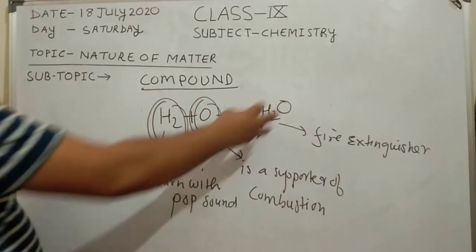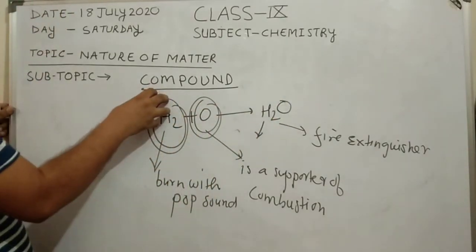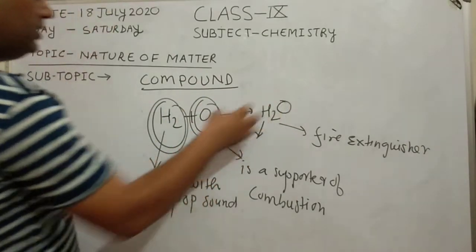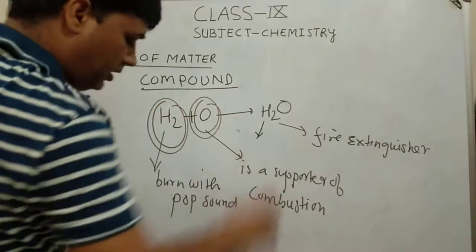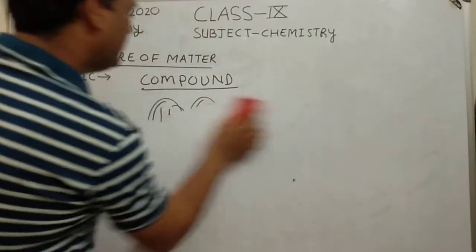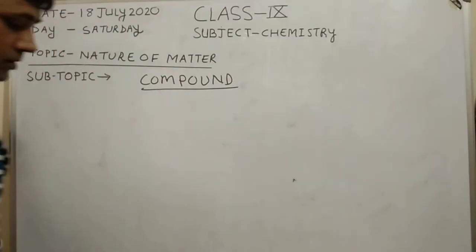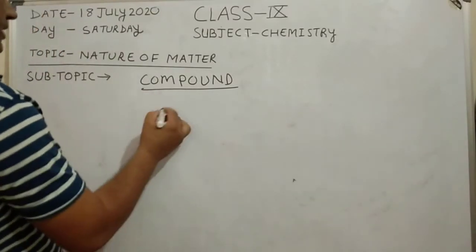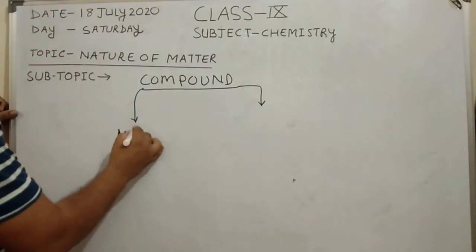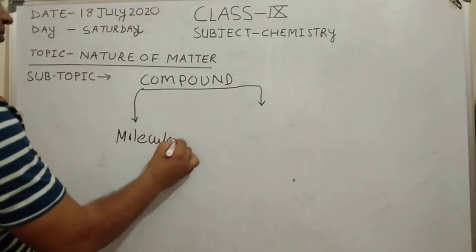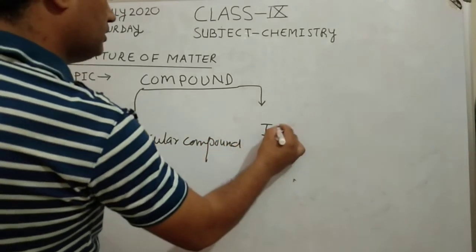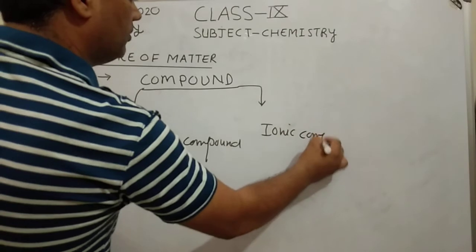So the property of H2O is different from the property of hydrogen, and hydrogen is a gas but water is a liquid, oxygen is a gas but water is a liquid. Okay. How many types of compound? In general, there are two types of compound, that is molecular compound, and the second one is ionic compound.